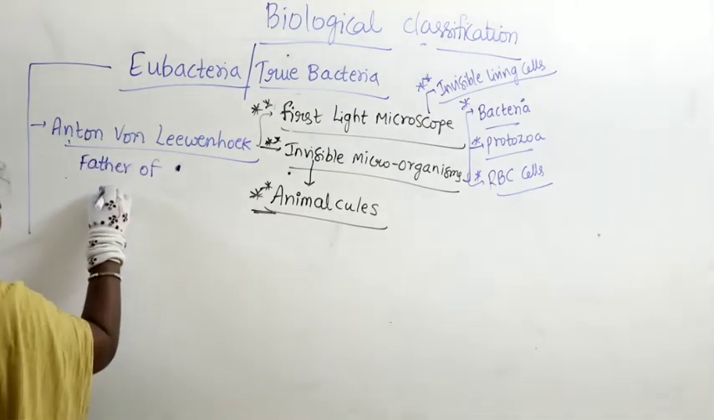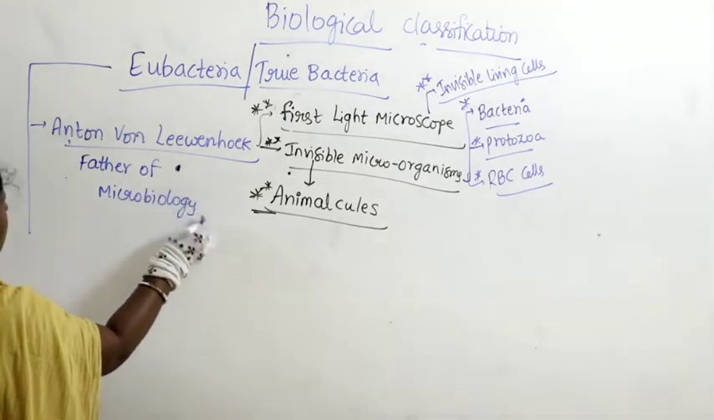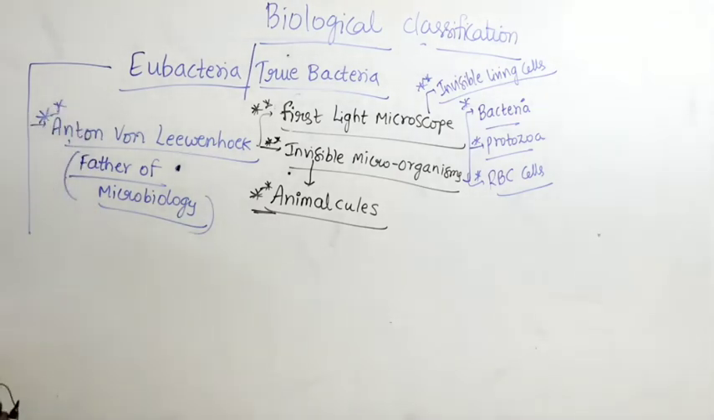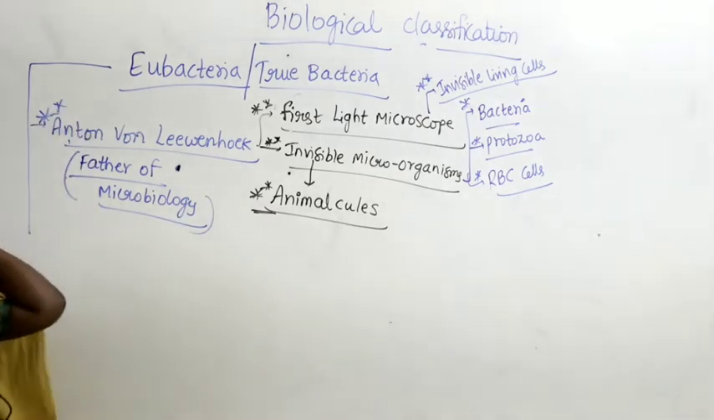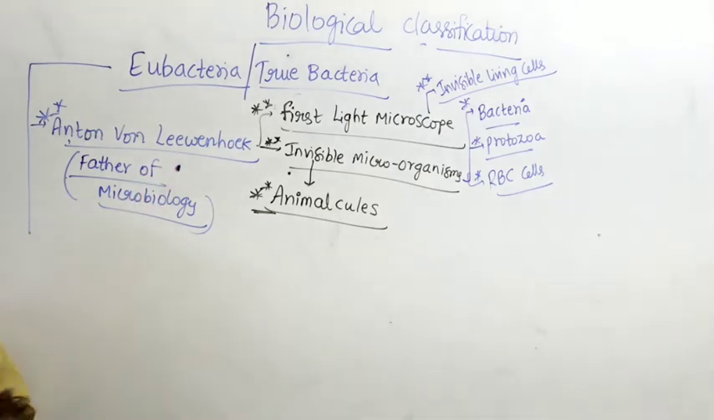is called the father of microbiology. Anton van Leeuwenhoek is called the father of microbiology because he is the first person who identified the occurrence of microorganisms, and he designed the light microscope to prove to the world that yes, microorganisms exist in the world. Okay, that's about Anton van Leeuwenhoek.